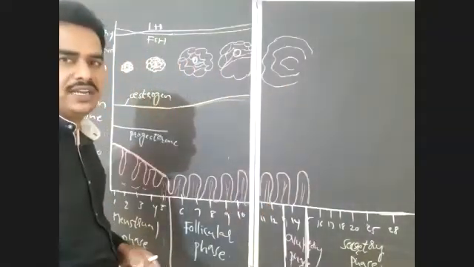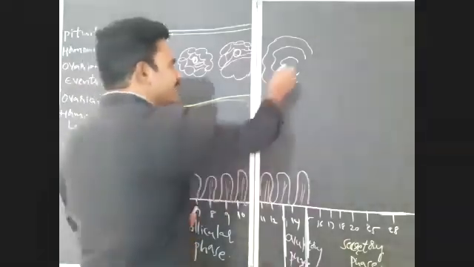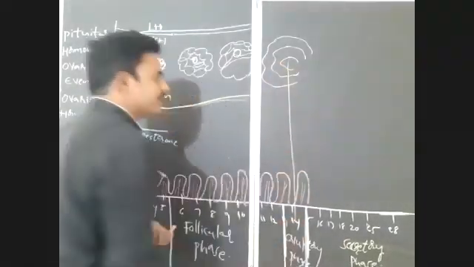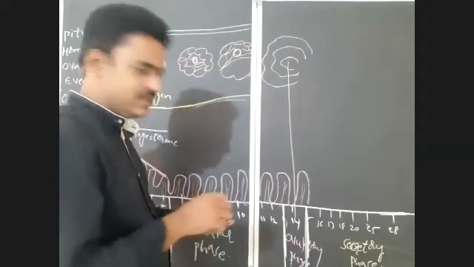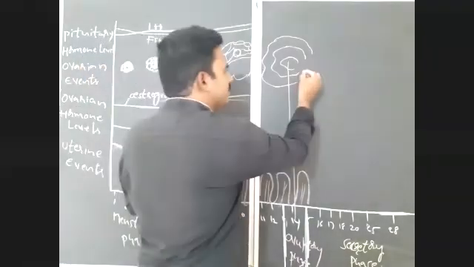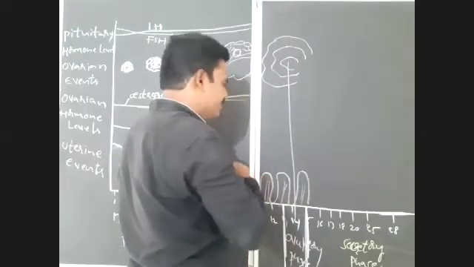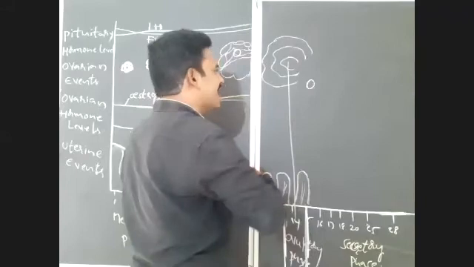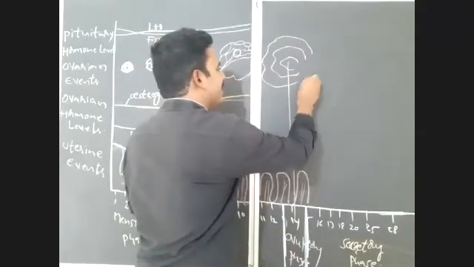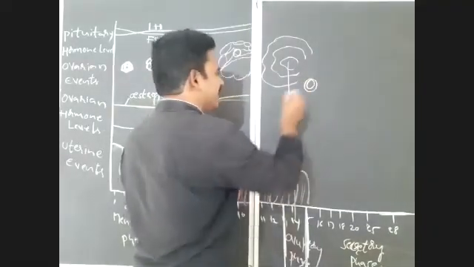Right. After completion of this phase, what will happen at the middle of the cycle? That is on the 14th day. On the 14th day of the menstrual cycle, there is release of an ovum. The oocyte is released along with two layers, zona pellucida and corona radiata.